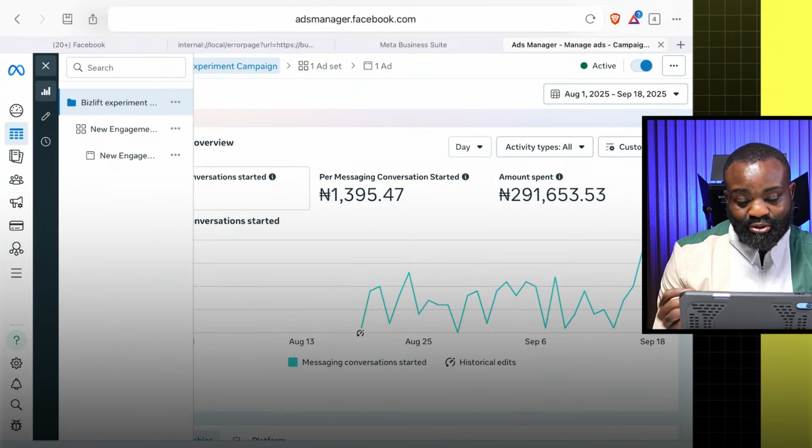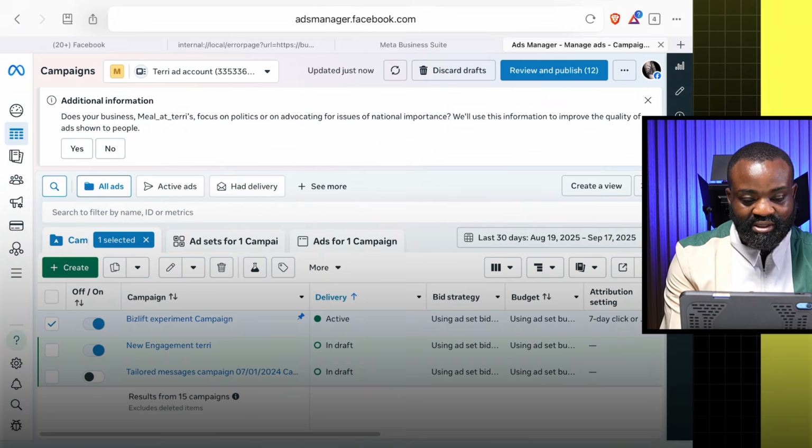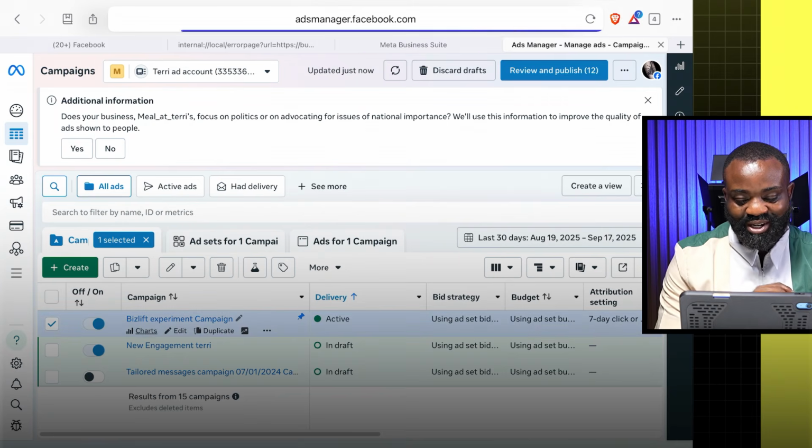Now, of course, you've heard what she had to say, but you don't want to believe what anybody says online. So let's look at it for real. I'm sure you can see the ad. You can see Visit Experiment, and let me go back so that you can see that it is Terry's ad account. Can you see the ad account? You can see everything there. So let's go back into the charts.